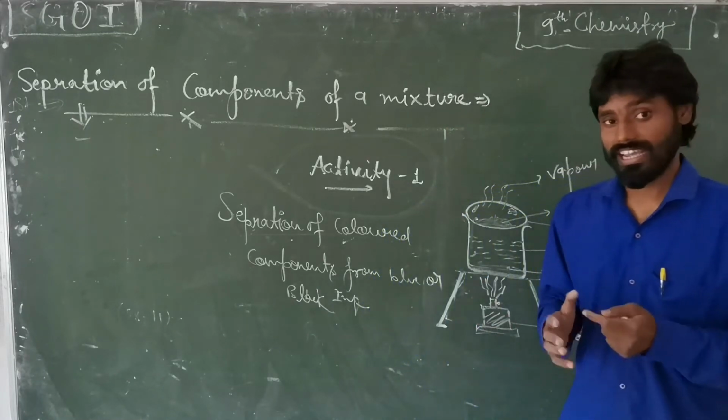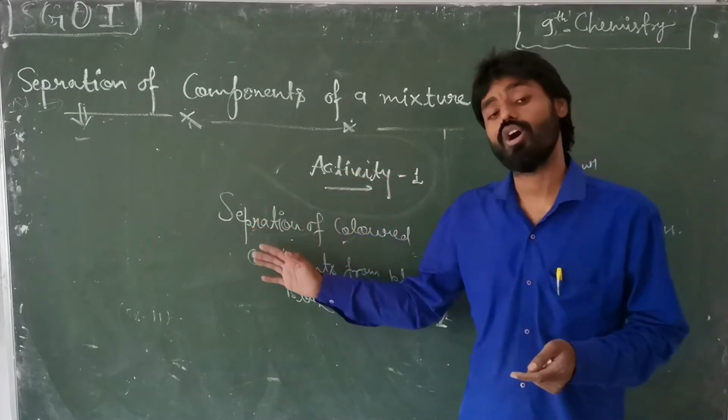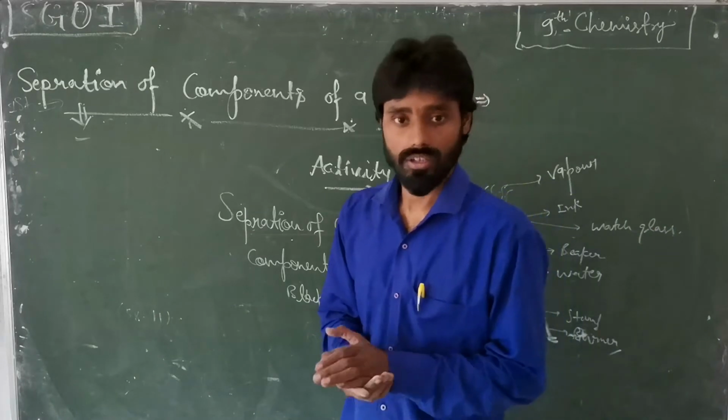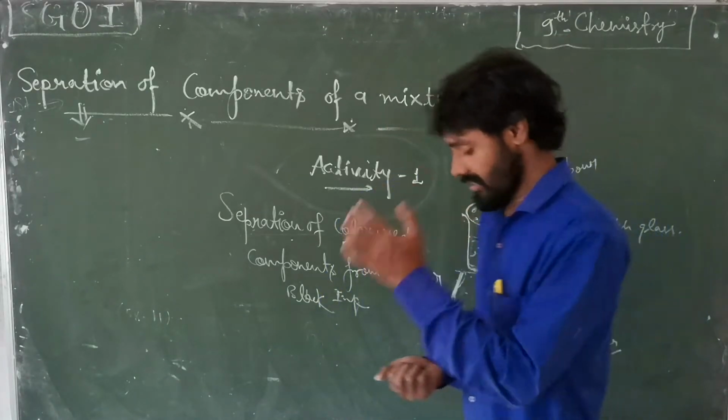Okay, so your experiment is separation of colored component from black or blue ink. So let's start this experiment.